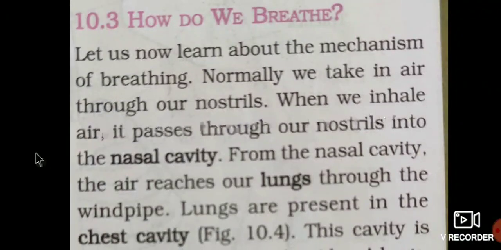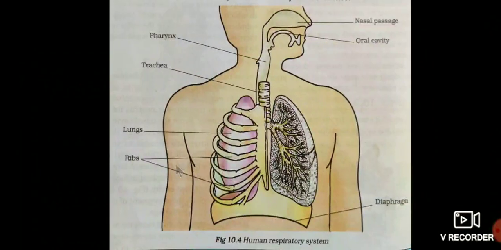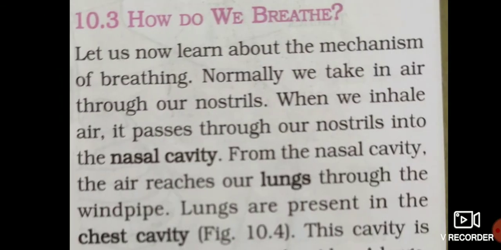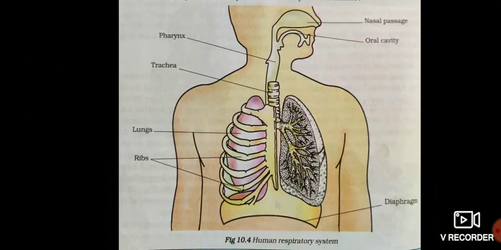When we inhale air, that is, it passes through our nostrils into the nasal cavity. So here will be the nasal cavity. When we inhale air, it passes through the nasal cavity. Then from the nasal cavity the air reaches our lungs through the windpipe.